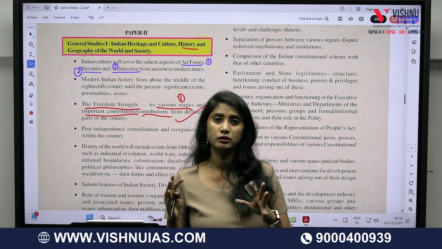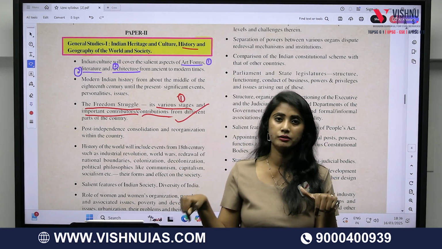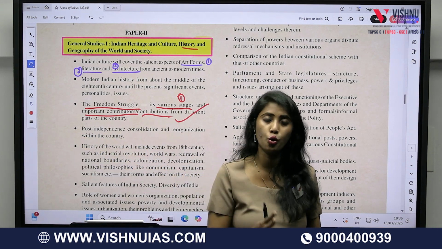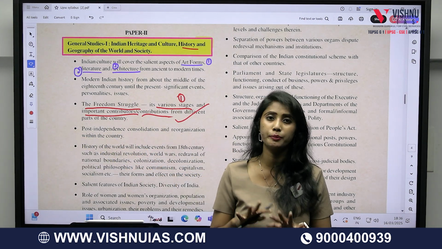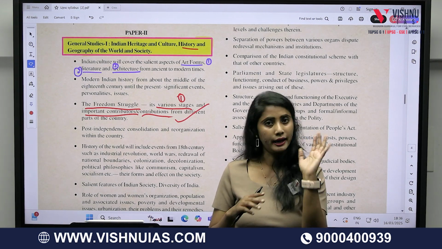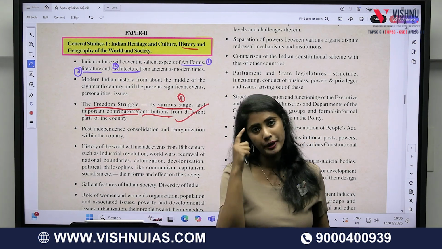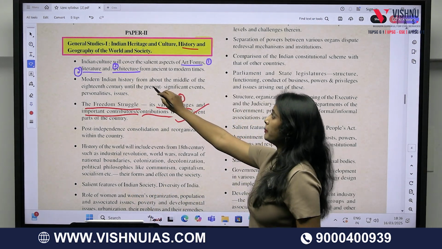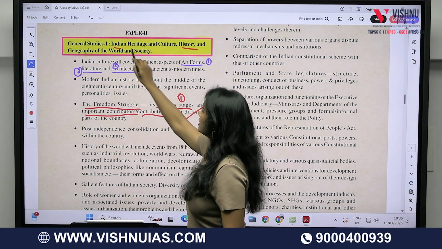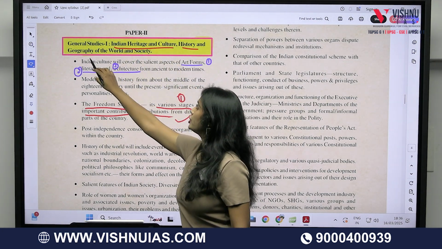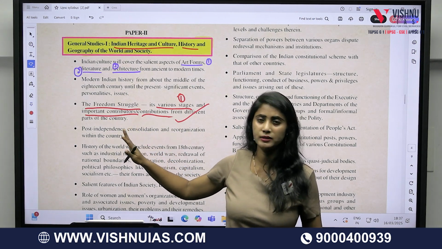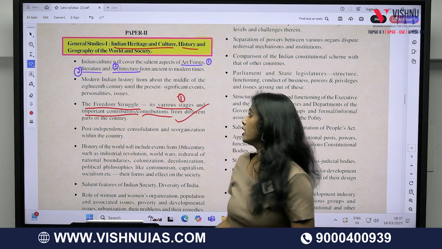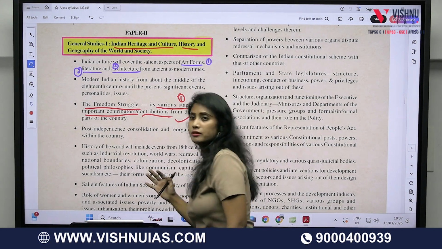Anyway, you'll be having A4 paper sheets containing this UPSC syllabus beside you while reading. Always it should be by your side, either in paper format, in your brain, or in your soft copy, whatever it is. GS paper 1 consists of Indian heritage and culture, history, geography of the world and society. These are the 3 main topics that will be covered in your GS paper 1. So now, how are you supposed to read this?